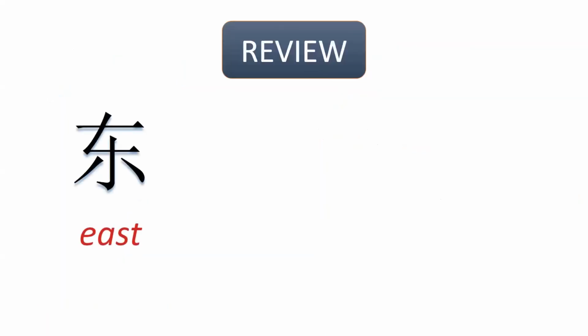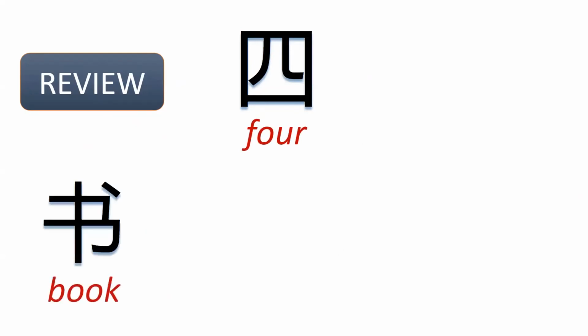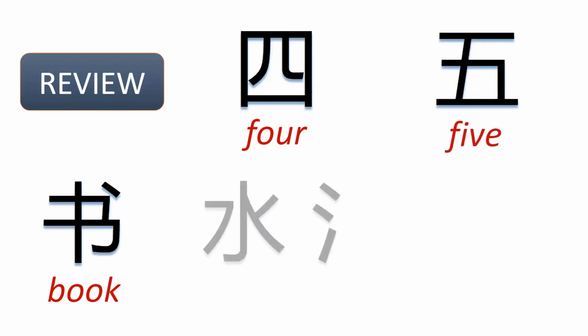We continue with this one, east, okay? And this one, west. And it is very interesting because east, dong, and west, xi, in Chinese form the word for thing, dongxi, okay? The word for thing. And the one in the middle, I, the personal pronoun I, okay? Some other characters, number 4, si, okay? We also have the word for book, which is shu. Remember the tone, because I always have to remind some students. Number 5, wu, okay?